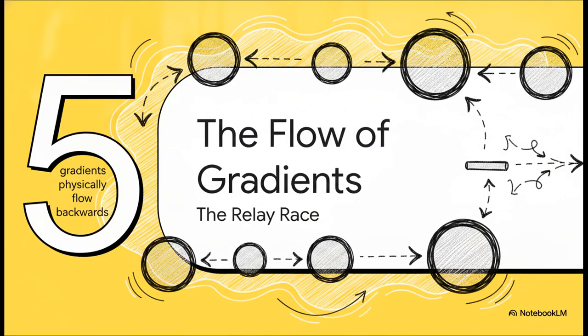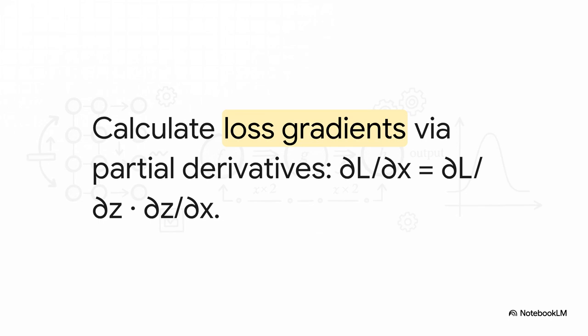Finally, section 5, the flow of gradients. We're calling this the relay race. I want you to picture this as a literal relay race. By receiving the upstream gradient of the loss, a node simply multiplies it by its own local partial derivative, and then it passes the baton backward to the next runner. Whether we're dealing with variable x or y, we are just using the chain rule to pass that crucial learning signal downstream, step by step, node by node, until the entire network is updated and ready to make a much better prediction the next time around.